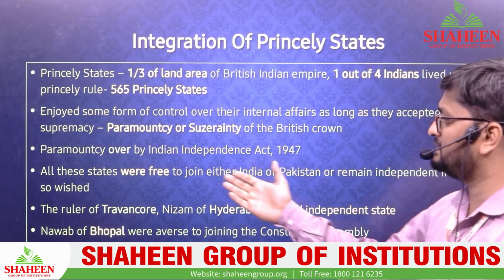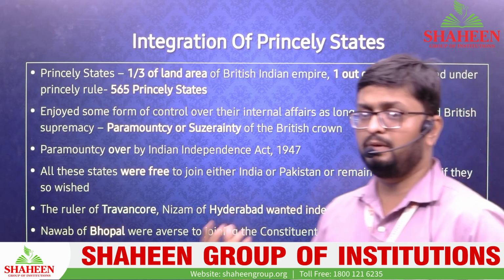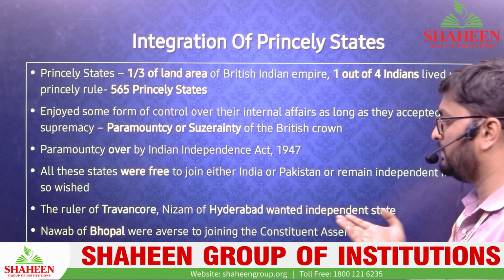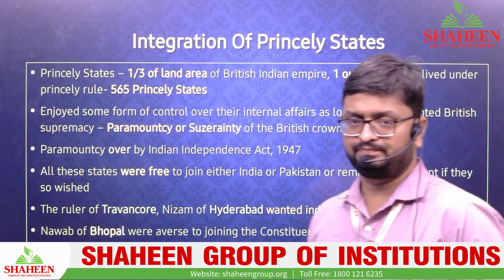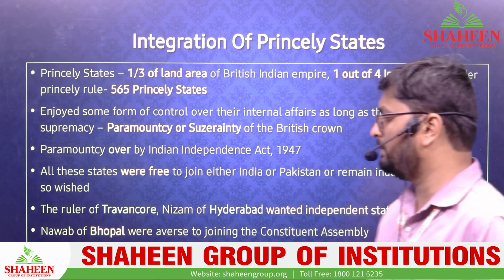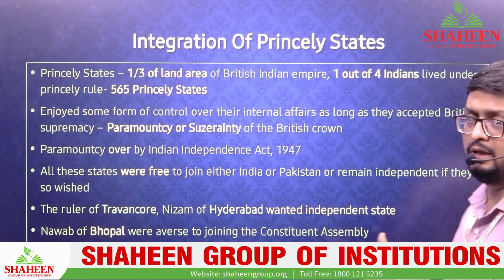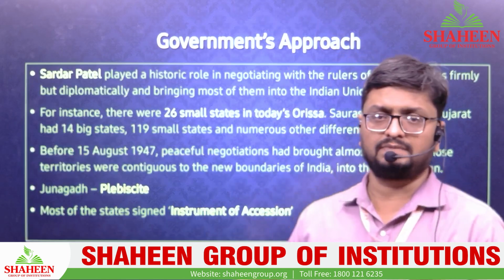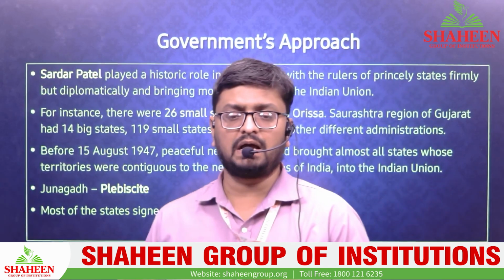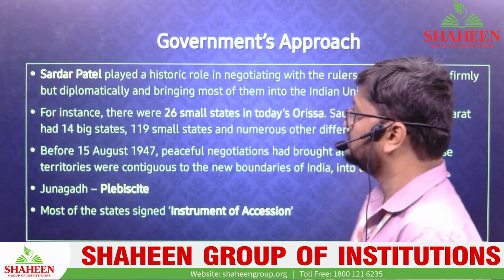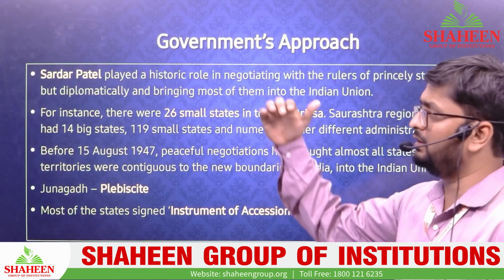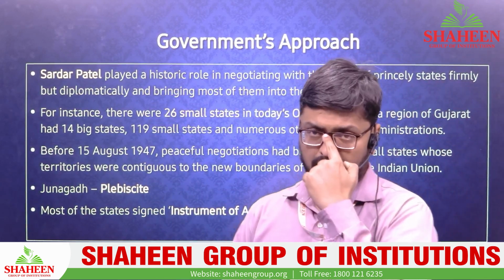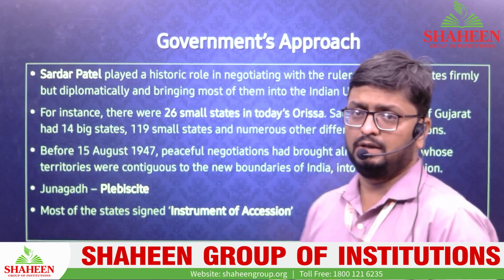So all these states were free, but there were problems as well. The ruler of Travancore, the Nizam of Hyderabad, these people wanted to have independent states, and even the Nawab of Bhopal was asked to join the Constituent Assembly. So there were basically problems arising. Now we are going to see how these problems were solved. The government's approach: we call Sardar Vallabhbhai Patel the Iron Man of India. Why? Because he led this project.